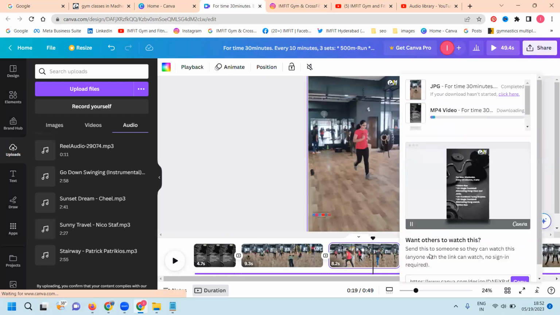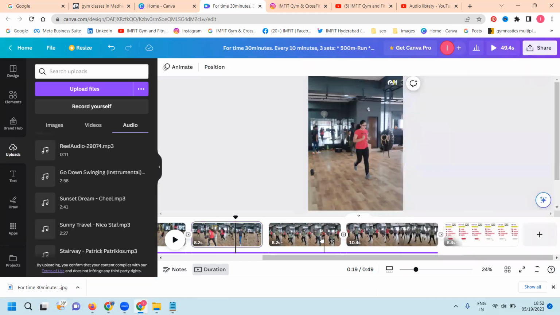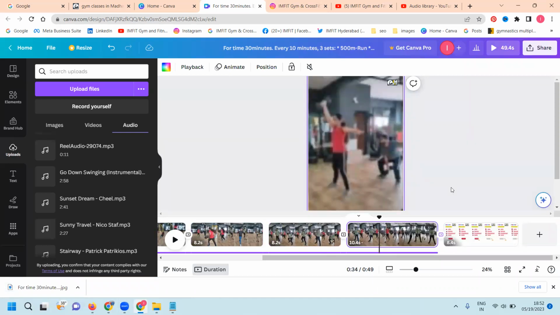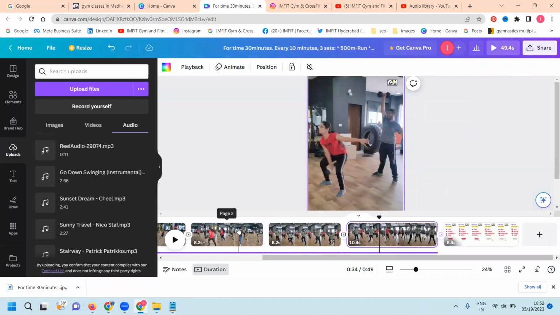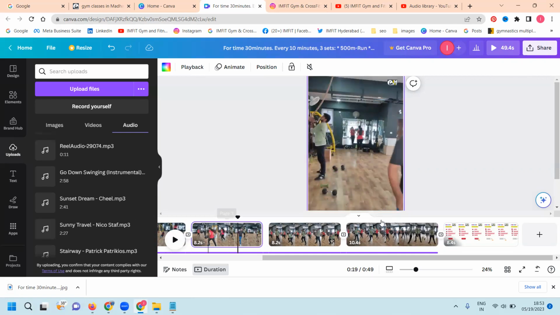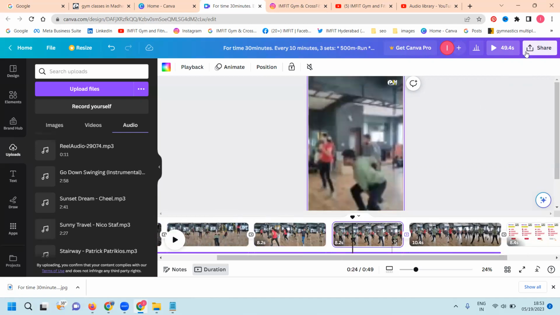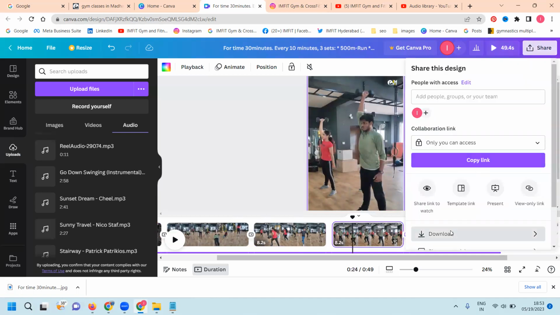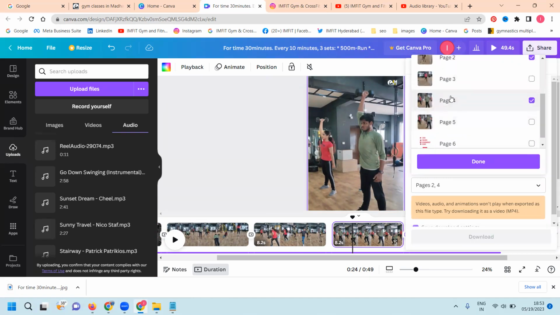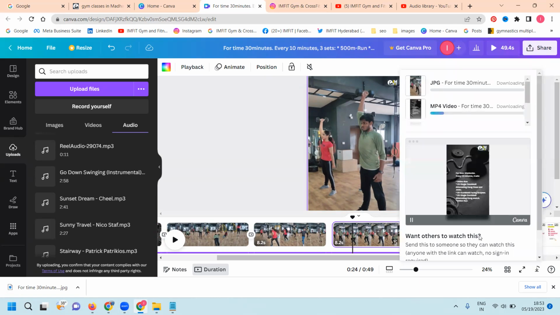Click this. What are the options here? Click it. Here are the download options. Click it and download, set by page 4 or page 2. Download it. This will be in JPG format.